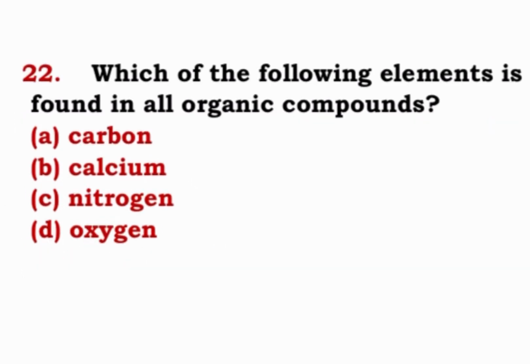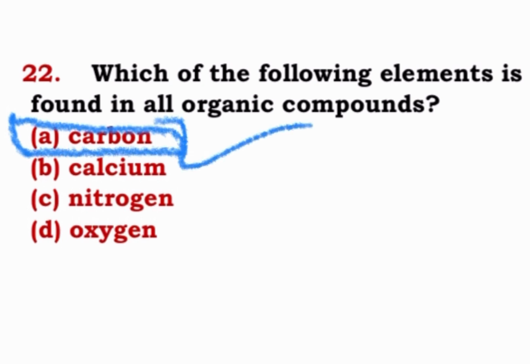Question number 22. Which of the following elements is found in all organic compounds? Carbon, calcium, nitrogen, oxygen. Actually, organic chemistry is named for that purpose only. Those compounds which contain carbon are organic compounds. So, A option will be correct. We all know organic compounds necessarily contain carbon.